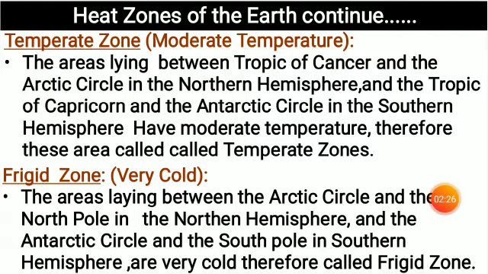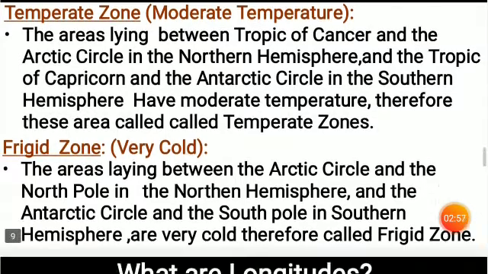Now frigid zone, the area lying between the Arctic Circle and the North Pole in the northern hemisphere and the Antarctic Circle and the South Pole in the southern hemisphere are very cold, therefore called frigid zone. So why is this a frigid zone? Because the sun rays cannot reach in this area. Hence this area is very cold and called frigid zone.